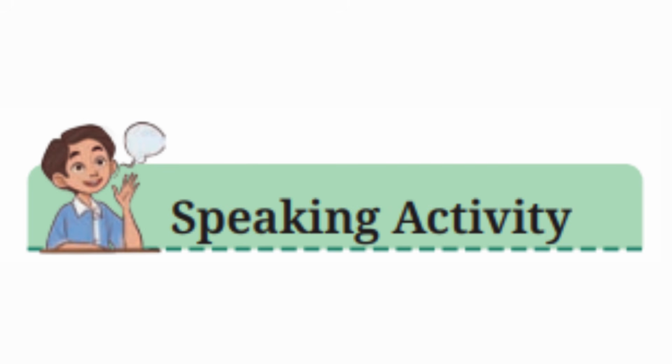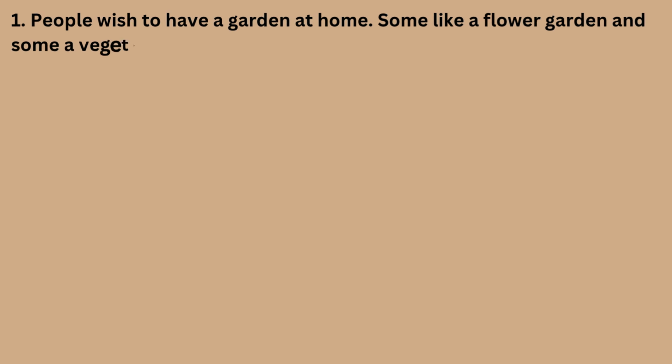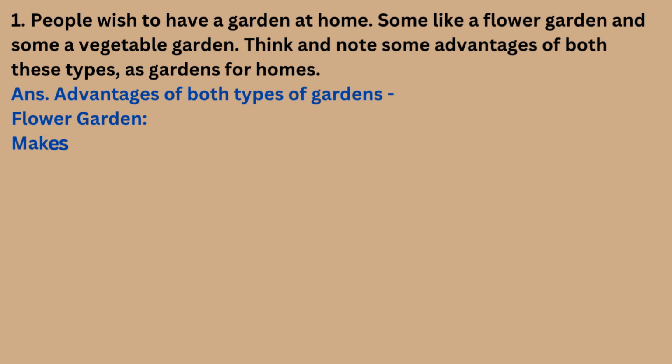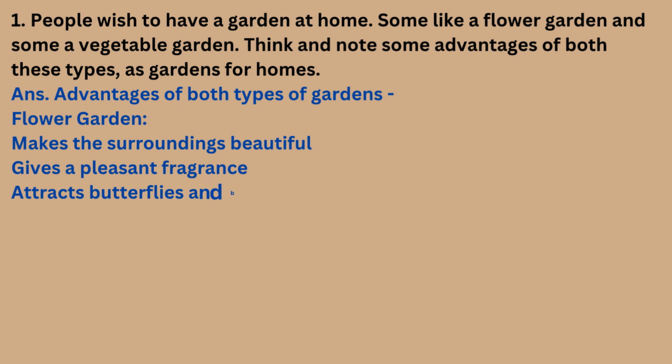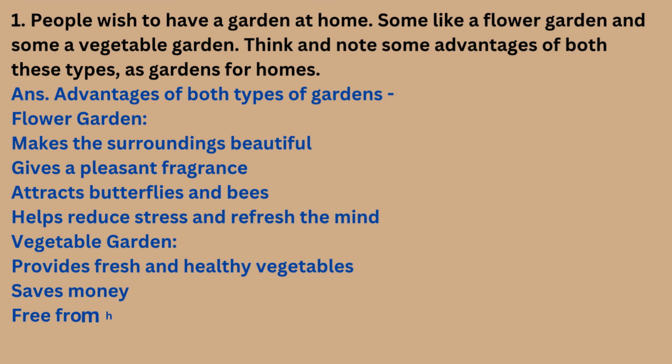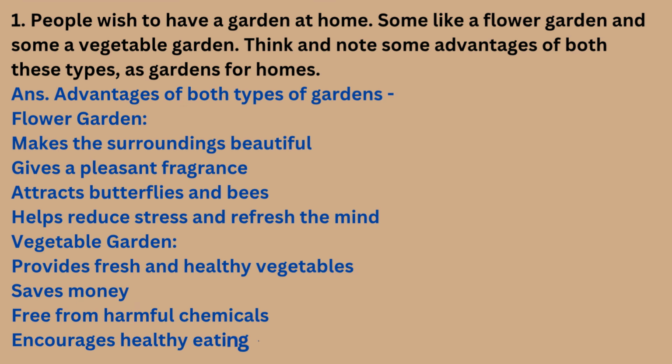Speaking activity 1. People wish to have a garden at home. Some like a flower garden and some a vegetable garden. Think and note some advantages of both these types as gardens for homes. Answer: advantages of both types of gardens. Flower garden makes the surroundings beautiful, gives a pleasant fragrance, attracts butterflies and bees, helps reduce stress and refresh the mind. Vegetable garden provides fresh and healthy vegetables, saves money, free from harmful chemicals, encourages healthy eating habits.